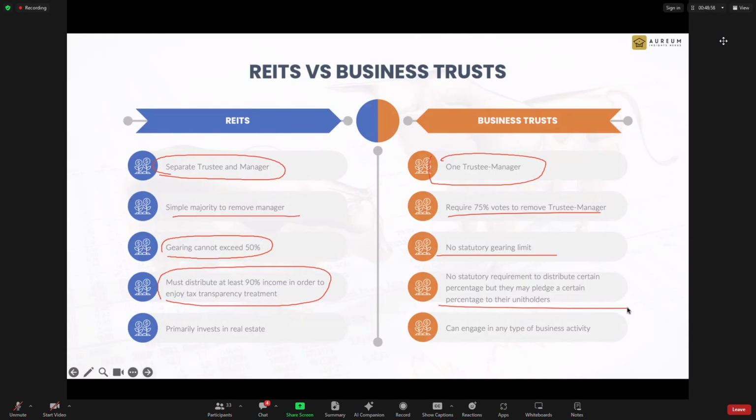But for business trust, the dividends you collect are sometimes from the operating cash flow. It's not from the bottom line, it's not from the net income. It's from the operating cash flow. So that is very, very different. And for REITs, they can only buy properties. For business trust, it's any business, so as long as it's a business.